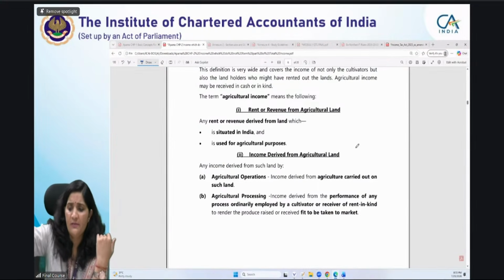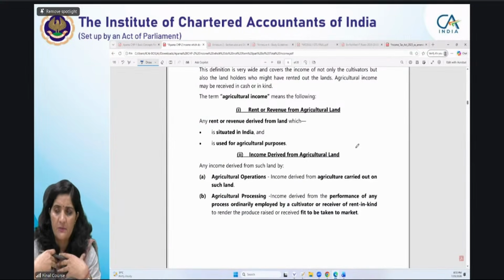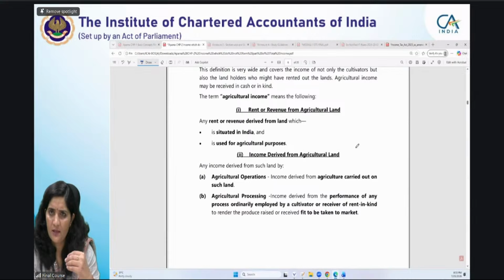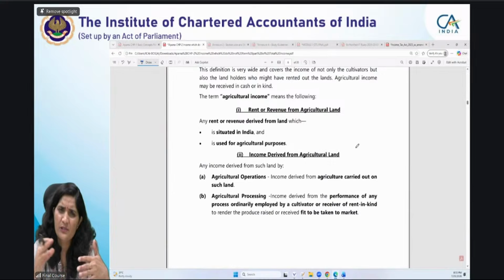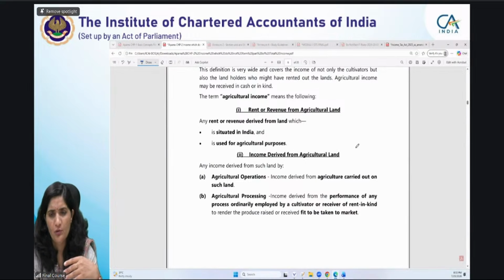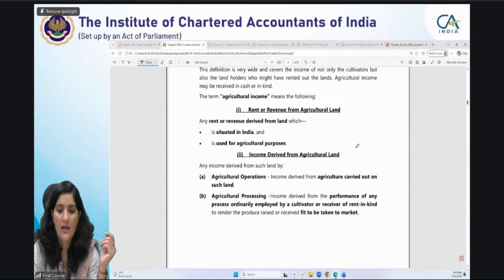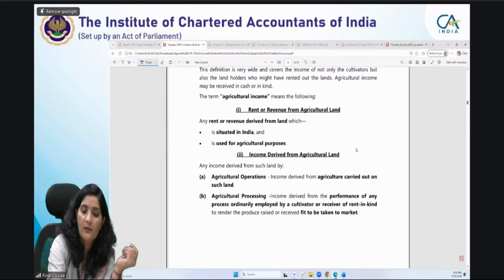You are receiving some rent. For example, I have some agricultural land, and I have given it to a cultivator on rent, saying that you do the farming and cultivate it and give me the rent. I don't have an issue. You give me rent for that land, whatever you use it for, for agricultural purposes. This is the important one I told you about.